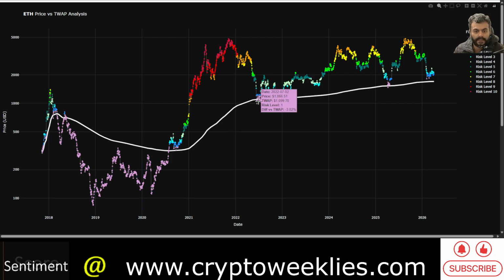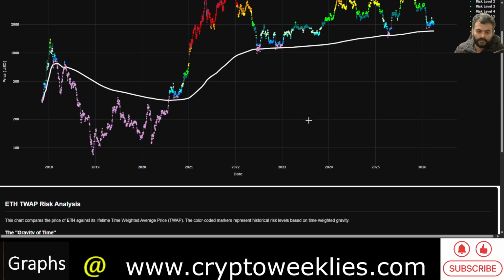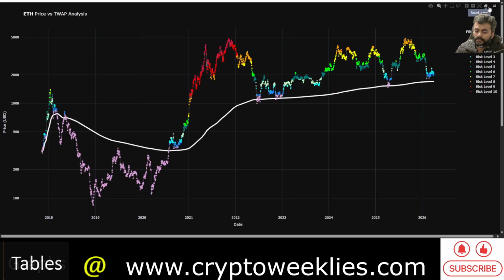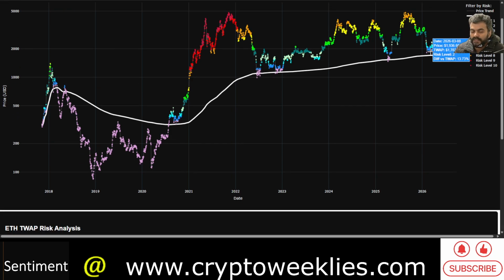In the last bear market, what happened is price found support at the time weighted average price, and that was a perfect bottom estimation. Even in 2025, for that matter, that drop was exactly at the time weighted average price support. This time around, in 2026 February, there were two instances where the price came really within touching distance of the time weighted average price and found some sort of support and started building out yet another rally. What I would like to see over here, again, not financial advice, is that this time around there is a great accumulation zone for ETH. Right now the time weighted average price is at around 1700.